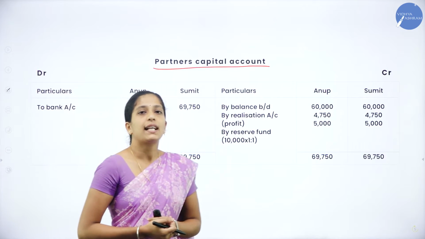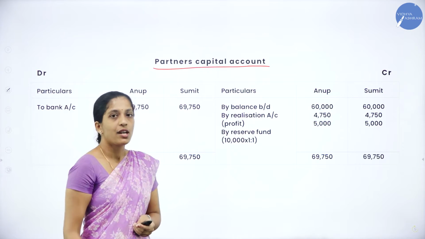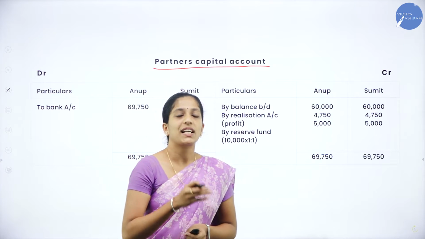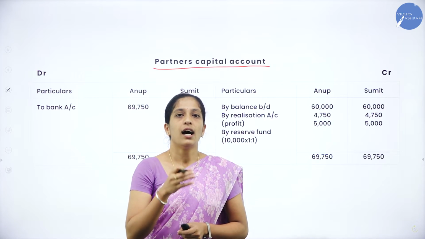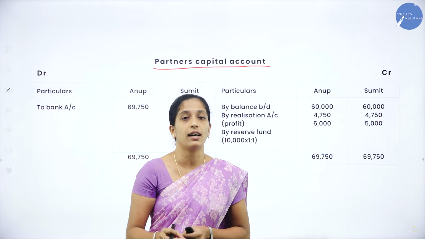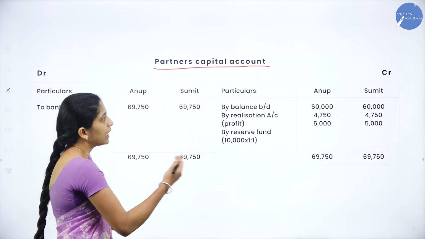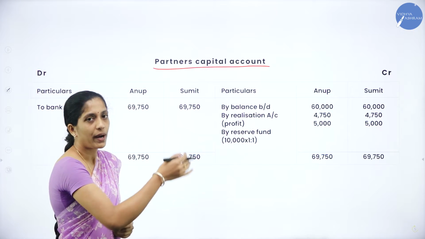Now how to begin a partners capital account? With the heading partners capital account. So you know the format. We are having debit side as well as credit side. Under debit side, particulars, and we have to draw a column for each partner. So who are the partners here? Anup and Sumit. In the same way, credit side, particulars, Anup and Sumit.